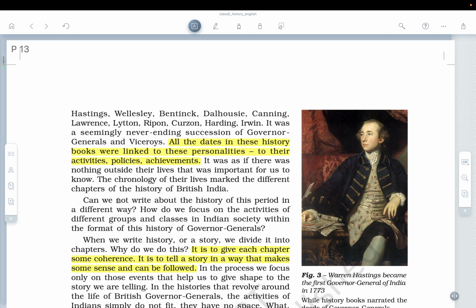So basically, even it was widely discussed during those times that it was the white man's burden, and Rudyard Kipling has talked a lot about it, that it was the white man's burden to civilize the natives or the Indians, because they were not civilized.